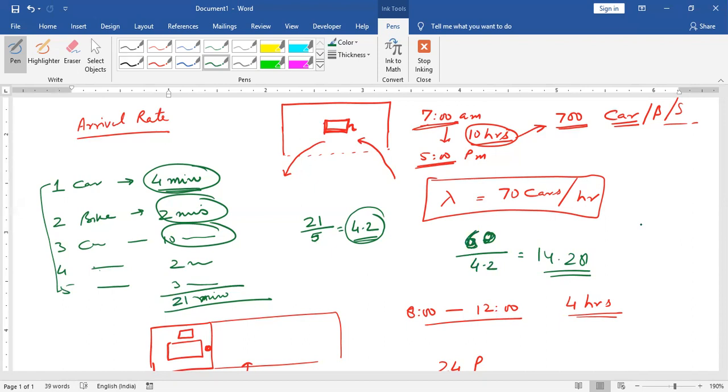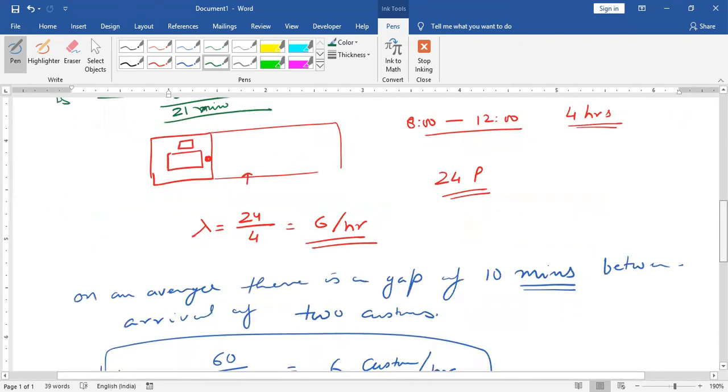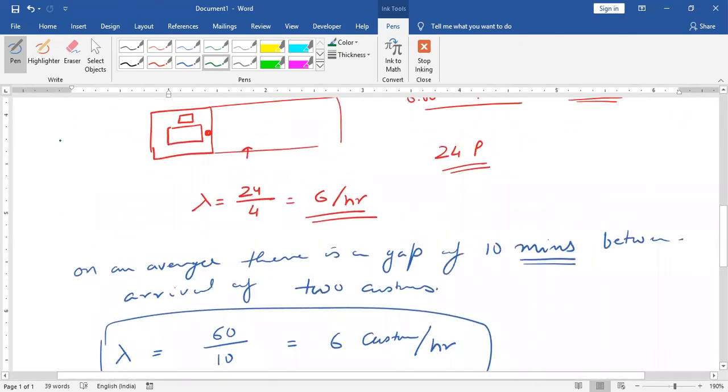Or we can say a doctor is going to spend 3 minutes on average to diagnose a problem. So how many patients can he free in an hour? That means 60 divided by 3 is 20 patients.